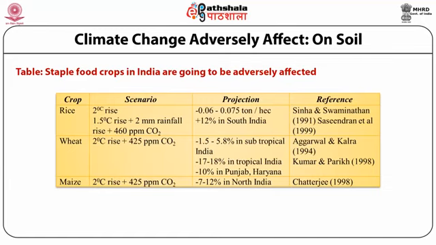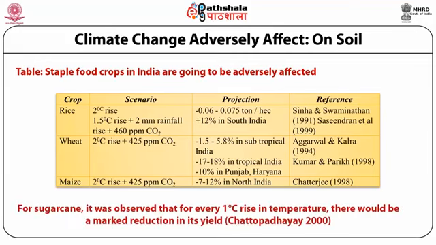Chatterjee in 1998 worked on the production of maize in the Indian agriculture scenario. Chattopadhyay in 2000 stated that if the environmental temperature increased by 1 degree centigrade, the cultivation of sugar markedly reduced its yield.